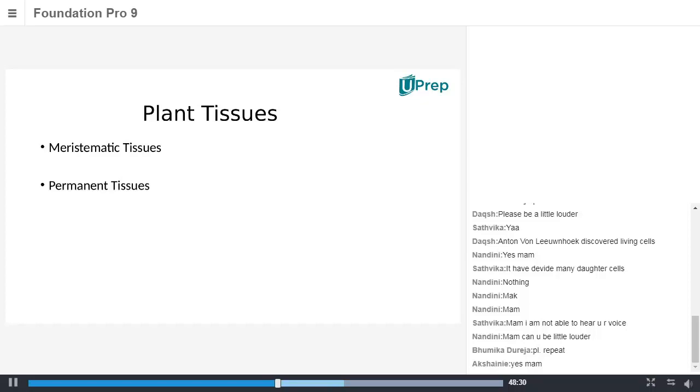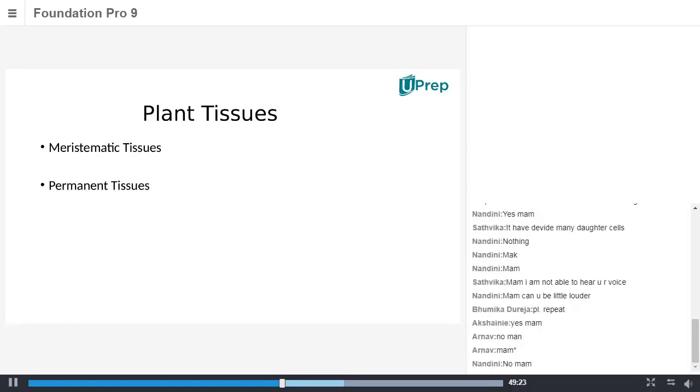When you take the plant tissues, we'll have two categories of plant tissues. One is meristematic tissue, another one is permanent tissue. So why is this categorization happening over here? Let us take a look into the concept of categorizing meristematic tissue and permanent tissue.